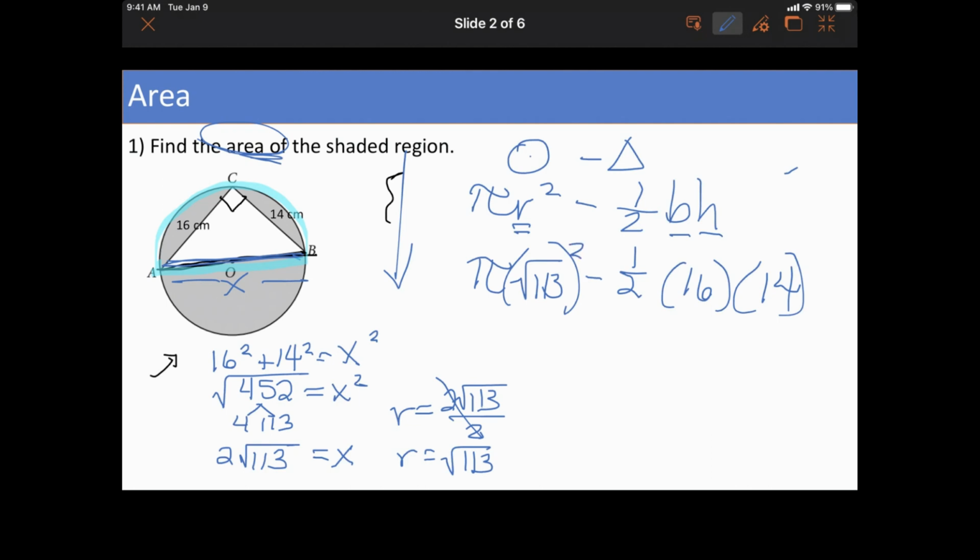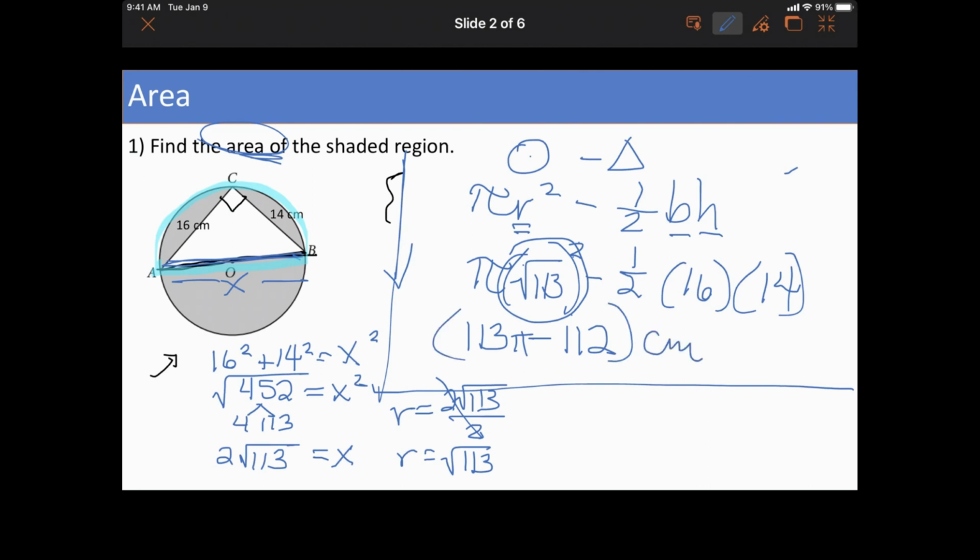Now because I'm squaring it, the square root and the square undo each other, and now we're just going to do the arithmetic. Half of 16 is 8, times 14. I have 112, oops, sorry, forgot my pi, 112 pi, parentheses, centimeters squared.